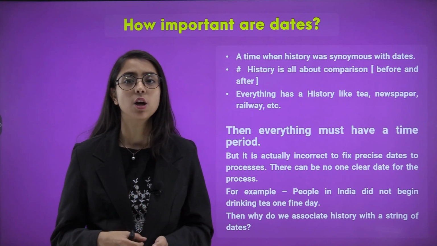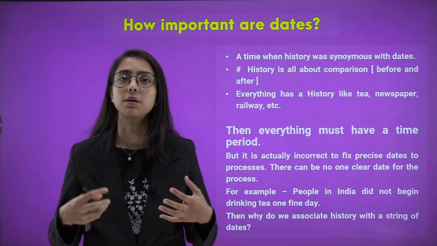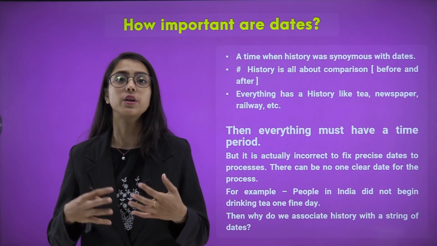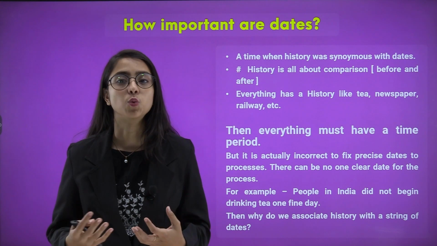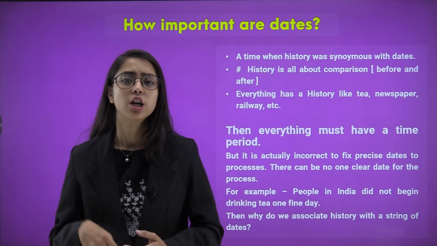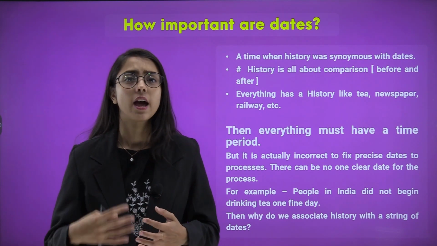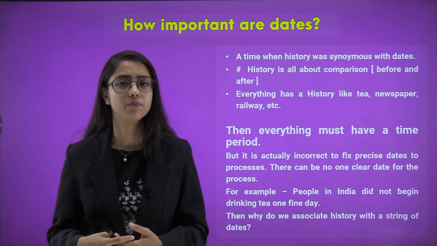There was a time when history was synonymous with dates. History is all about comparison, as we discussed, so that we can compare old and new ways. Everything has a history, like tea. When was tea discovered? Newspapers, when did the printing press start? How was the rail, and when were the railways started?